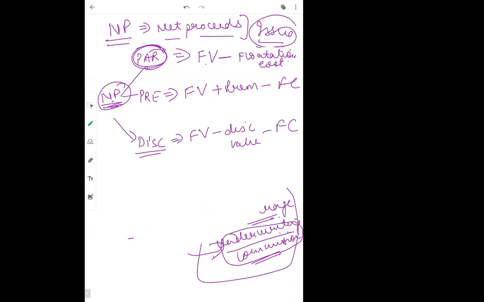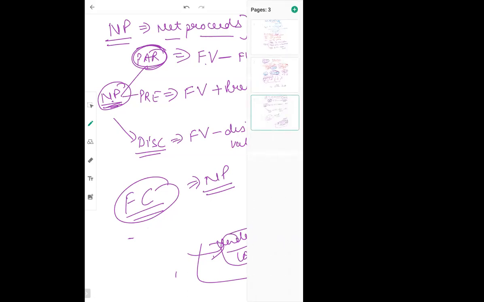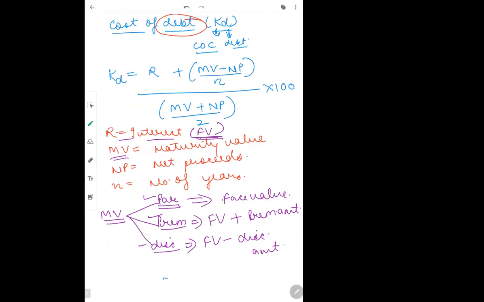Fine. Now one very important thing I want to tell, जो students हैं, they always get confused. जो flotation cost होता है, it always comes under net proceeds. सिर्फ net proceeds में flotation cost will come. We don't include flotation cost while calculating maturity value.